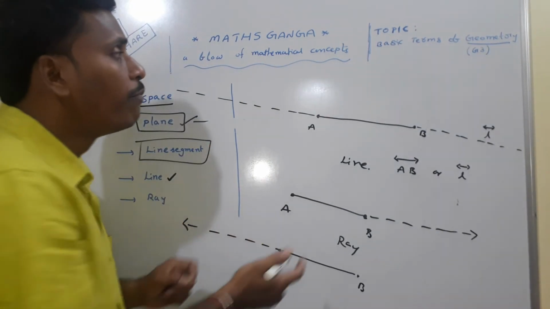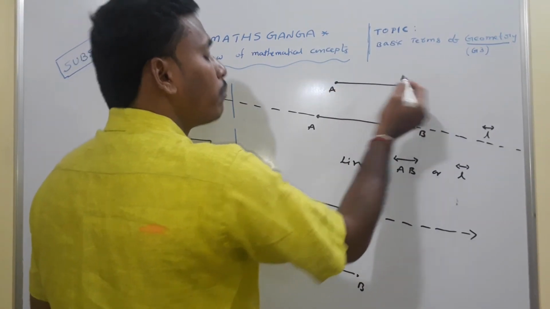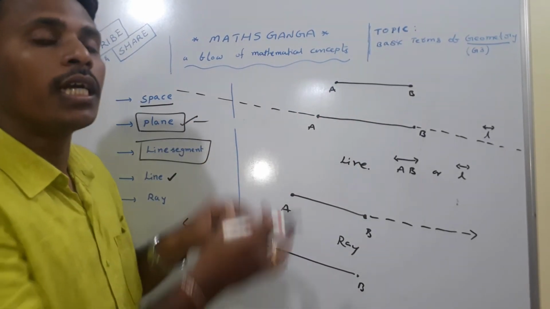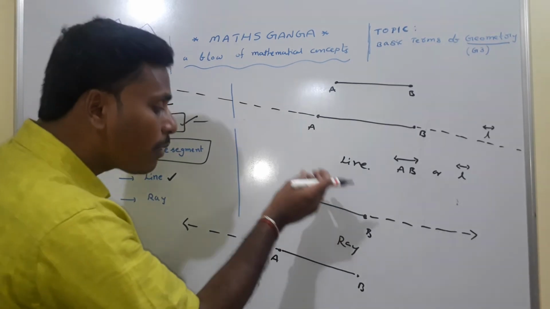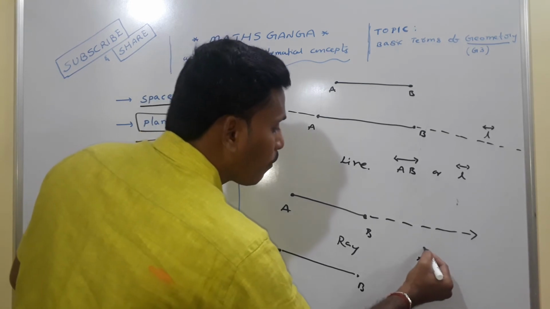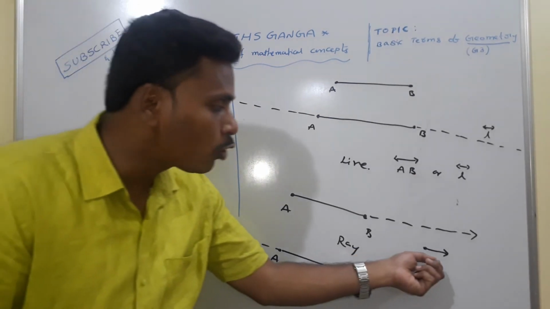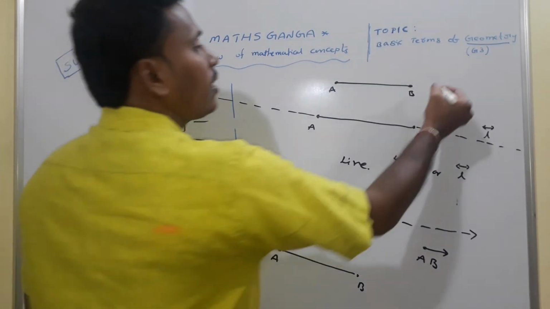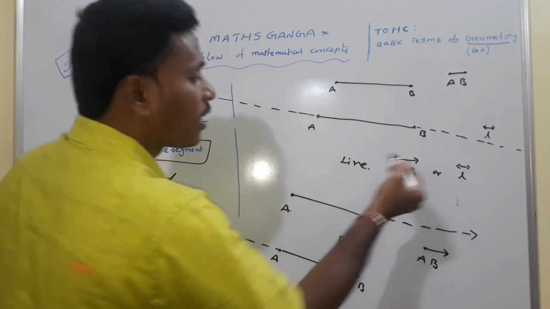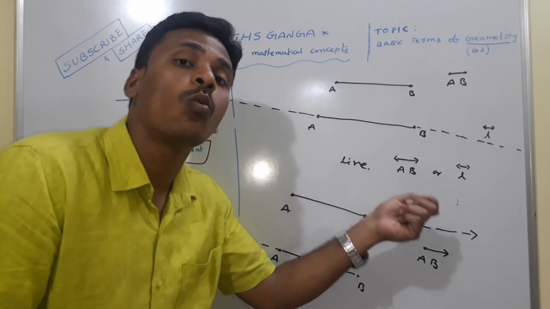So, the initial thing is the line segment, the shortest path between two fixed points. If you extend this line segment in two directions, that is a line. If you extend that line segment in only one direction, we call it a ray. A ray is symbolically denoted with a one-sided dot along with a one-sided arrow on top of AB. This is the notation for the line segment, two-sided dots. This is the notation for the line, two-sided arrows. This is the notation for the ray, a one-sided dot along with a one-sided arrow.